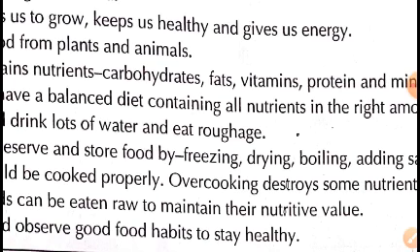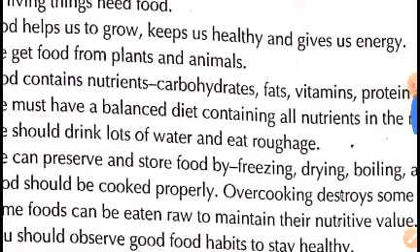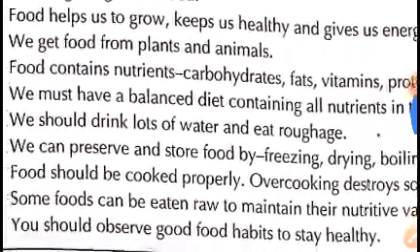So all types of food should be included in our diet, so that our body gets all the nutrients in the right amount for the proper functioning of the body. So a diet containing all the nutrients in the right amount is called a balanced diet.